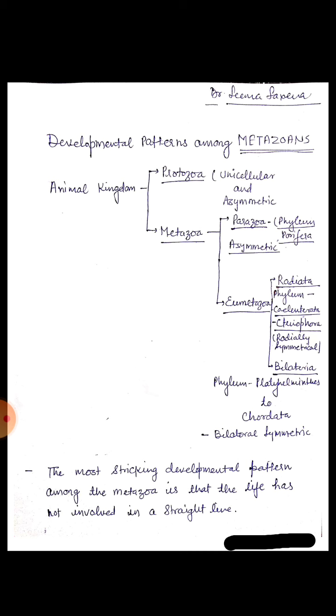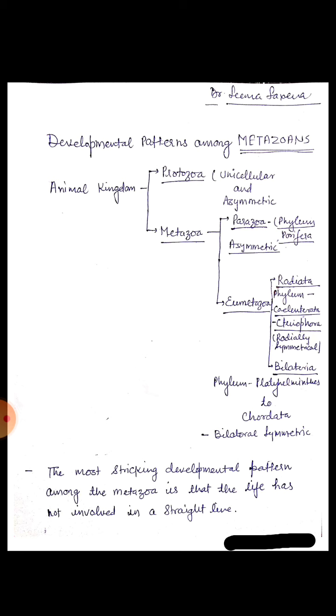Eumetazoa is again divided into Radiata and Bilateria. Phylum Coelenterata and minor phylum Ctenophora come into the category of Radiata, while in Bilateria the remaining phyla come, that is, phylum Platyhelminthes to Chordata.